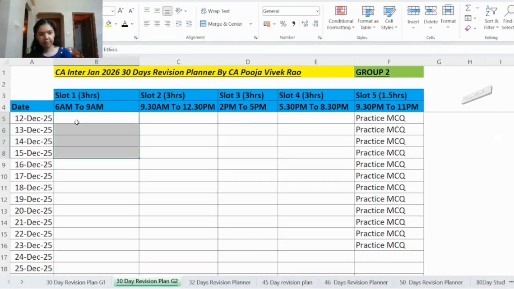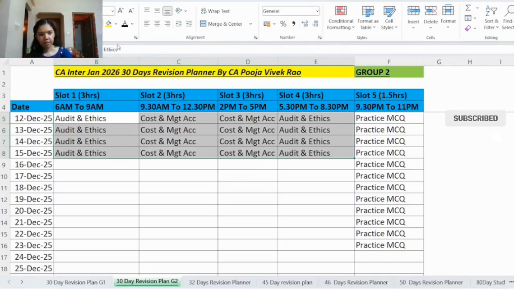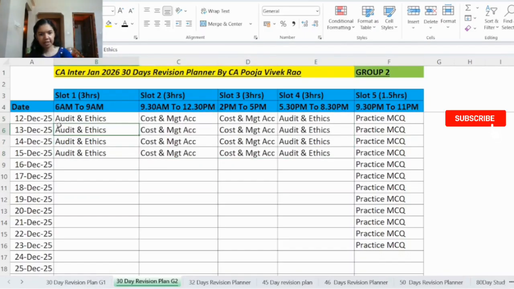So from 12th December to 15th December, here you will be revising auditing and ethics and cost and management accounting. So auditing and ethics you will revise in slot 1 and 4, and cost and management accounting you will revise in slot 2 and 3. Please pause the study plan and note it down.